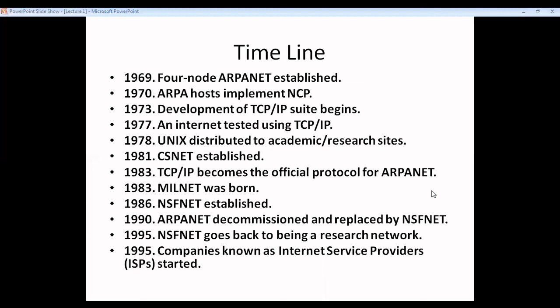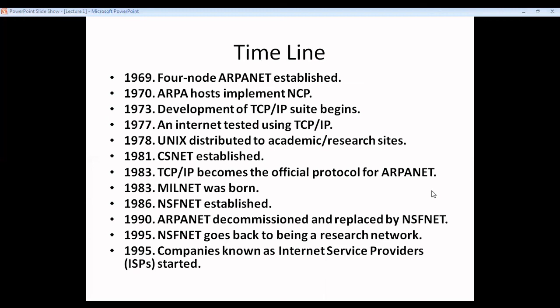And after that, in 95, you can see companies known as internet service providers started working, and the World Wide Web came in 93 and popularized the internet. So till now we have not seen the protocols.